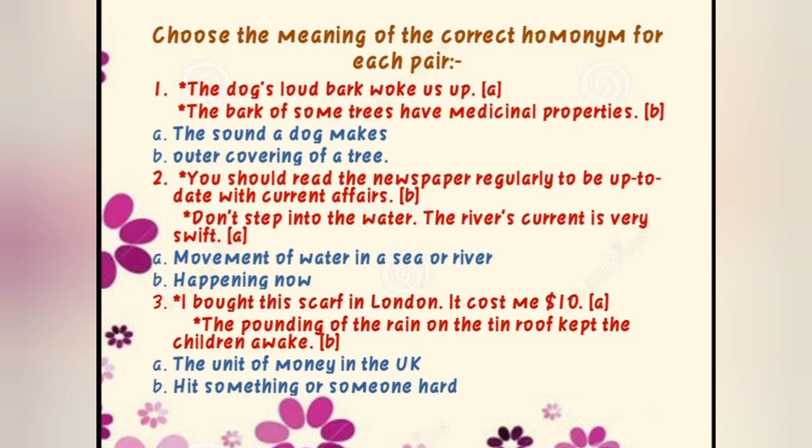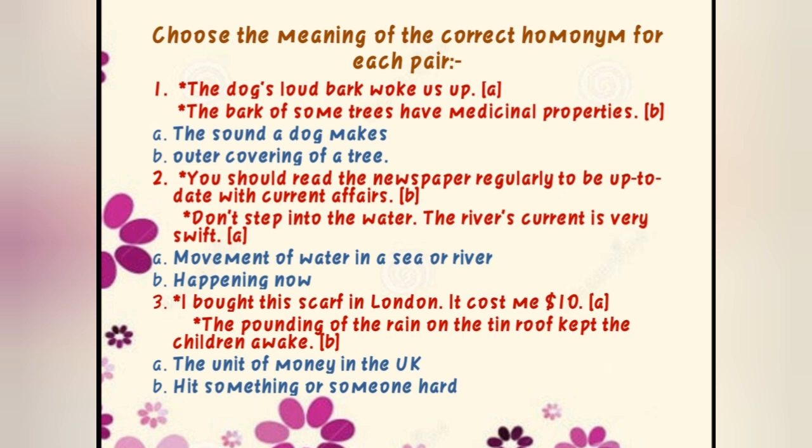Okay, the next one, hit something or someone hard. So that is hit something, that is the B option. The pounding of the rain on the tin roof kept the children awake. Okay, so hit something or someone hard. So I hope you have understood in this.